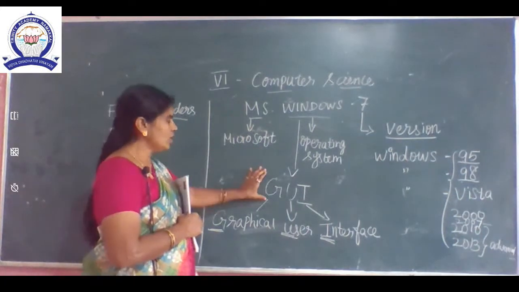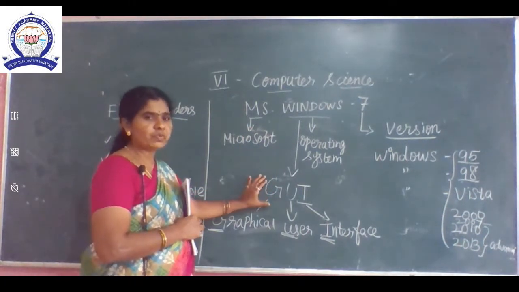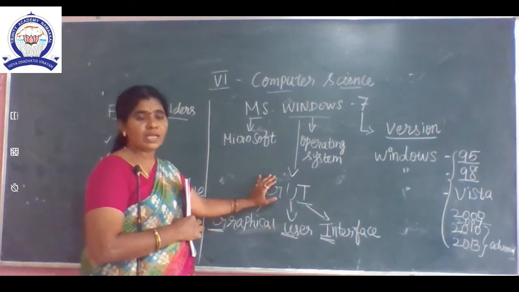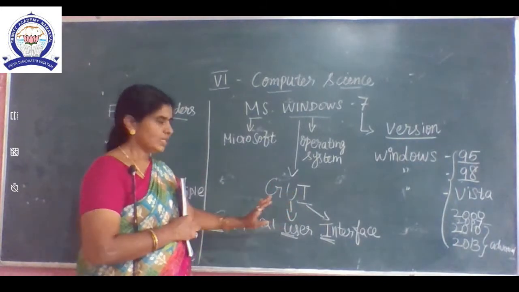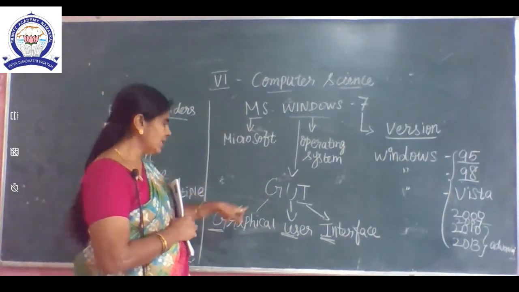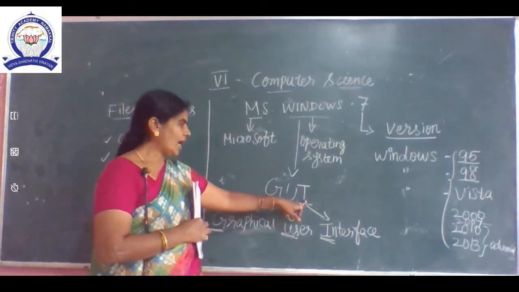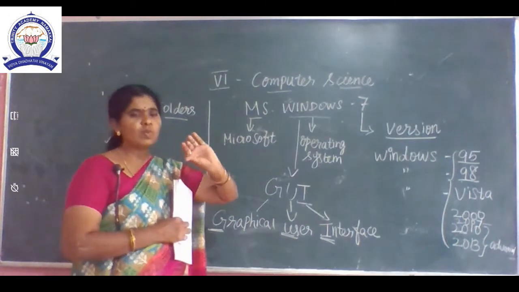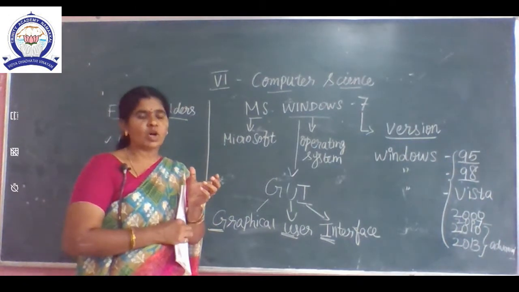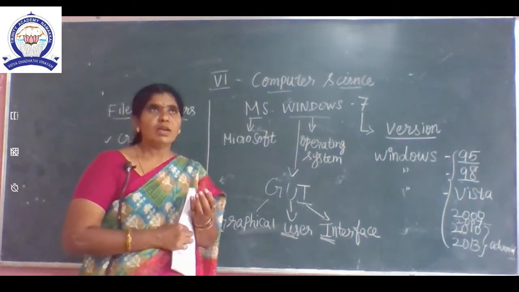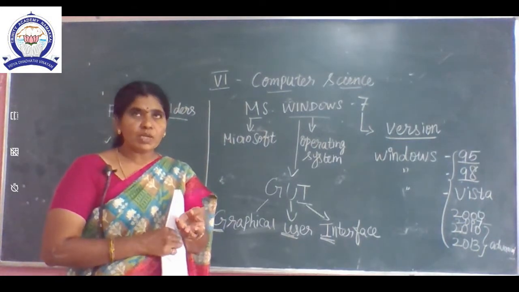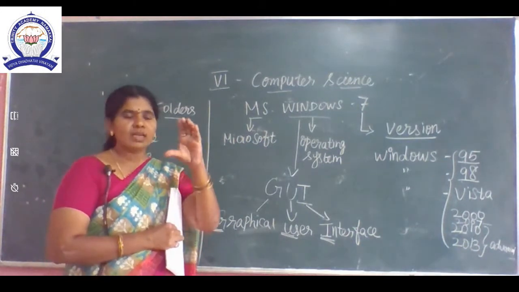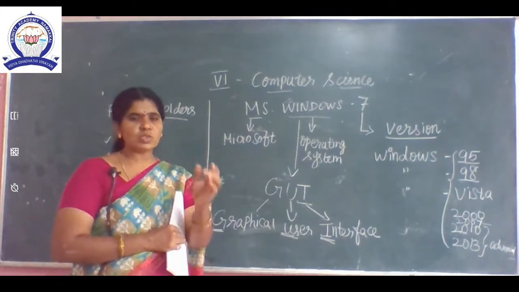Windows is based on GUI. What is the full form of GUI? Graphical User Interface. See the first word: G for graphical, U for user, I for interface. Why is Windows based on a graphical user interface? Small icons we are using, very colorful icons. For example, for the computer icon, really the computer image is there. For the recycle bin icon, really the recycle bin image is there. So this is called an icon.